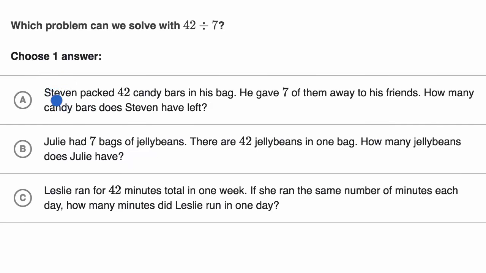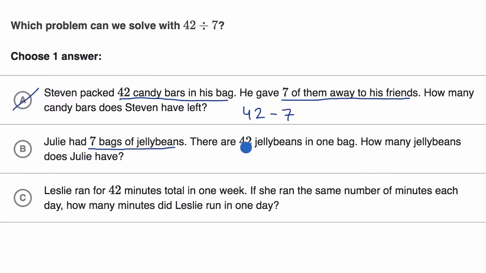So let's see. Choice A says Stephen packed 42 candy bars in his bag. He gave 7 of them away to his friends. How many candy bars does Stephen have left? Well, this isn't a situation of dividing. This is a situation where he starts with 42 and he takes 7 of them away. So this would be the expression 42 minus 7, not the expression 42 divided by 7. Rule that one out.